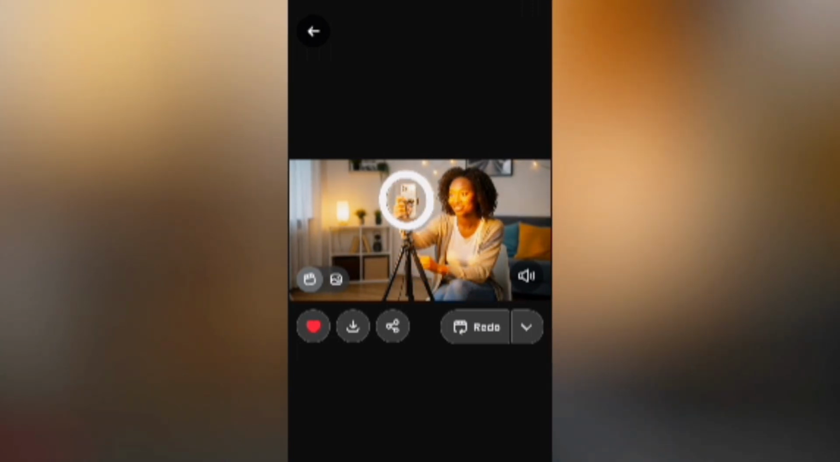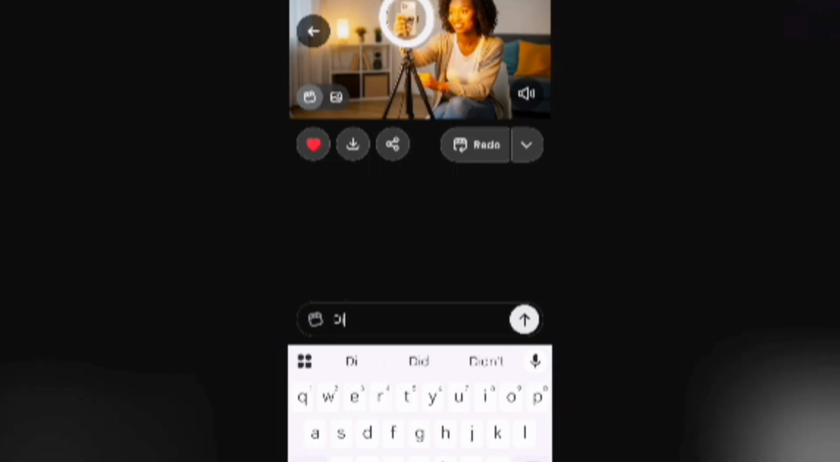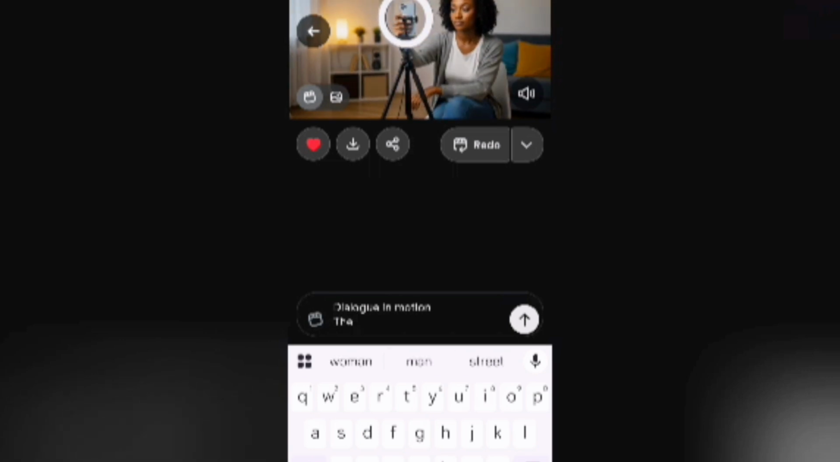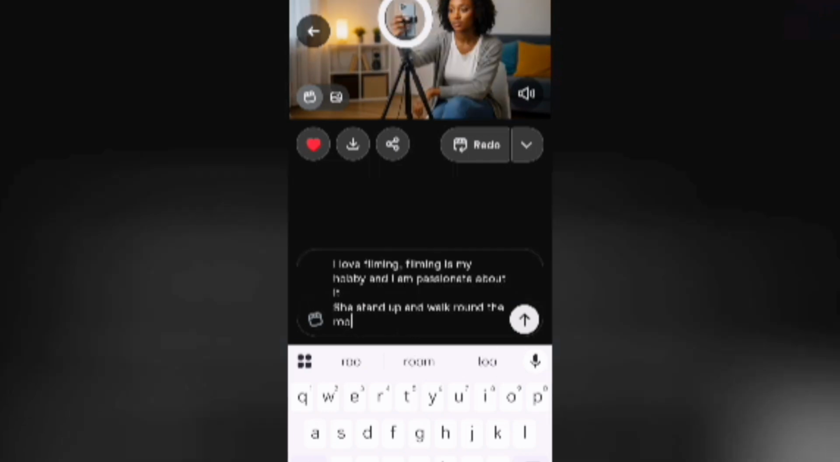Just click on that arrow there. You see Custom, click on Custom. If you want it to say something, just write it there. I'm going to show you how to write dialogue in motion. You don't always remember to do it, but if you write that dialogue in motion, it's going to come out very, very well. After that, just write what the lady says, or whatever you want the lady to say.